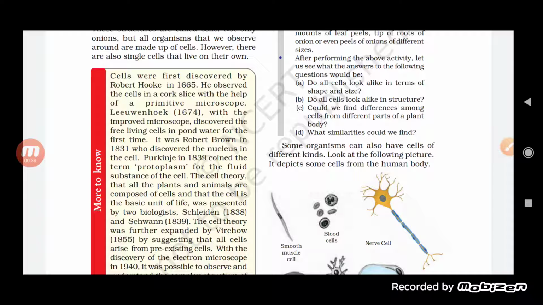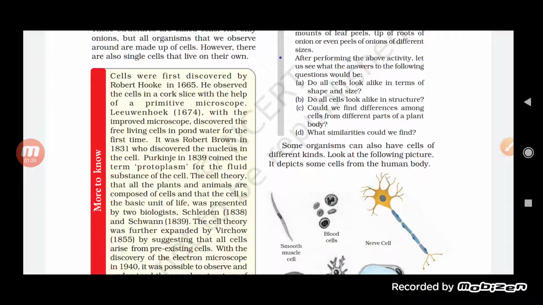We have seen how the cell was discovered by Robert Hooke, how the compound microscope was discovered, and the series of discoveries that occurred in order to understand the cell more easily. And we have also understood that Robert Hooke saw the dead cell of a dead cork cell, and Leeuwenhoek saw the living cell. Understood? The cell was first discovered by Robert Hooke. Later on, it was seen by Leeuwenhoek with his primitive microscope.